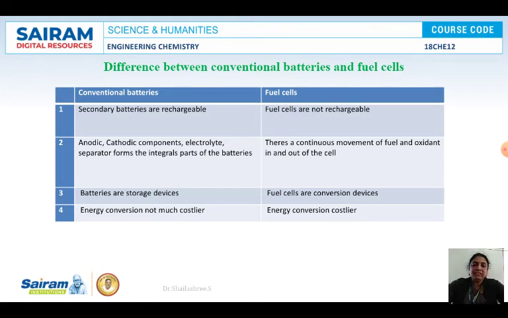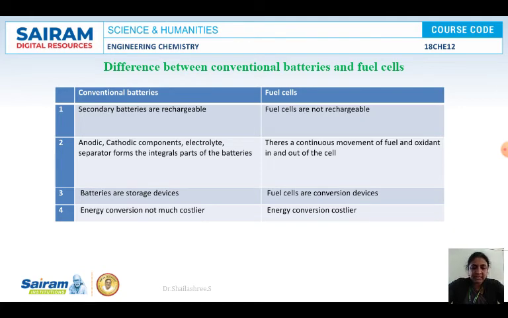In the case of the fuel cells, nothing is stored, right? Only the module will be there. Whenever we need energy, the electrolyte and electrodes will be there, and we just have to pass the fuel and the oxidant through the anode and cathode electrodes. So here we can say that there is a continuous movement of the fuel and oxidant through the anode and cathode electrodes. Understood? All the components form integral parts of the body in the case of the batteries.